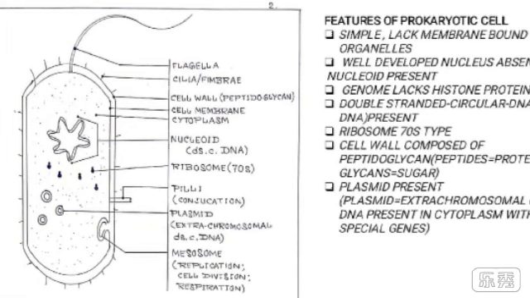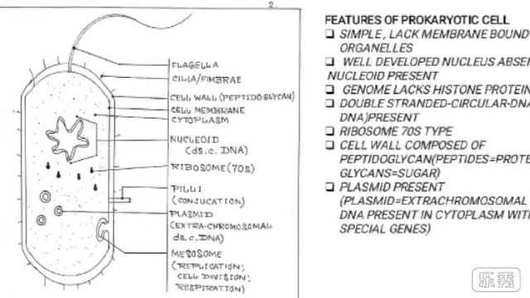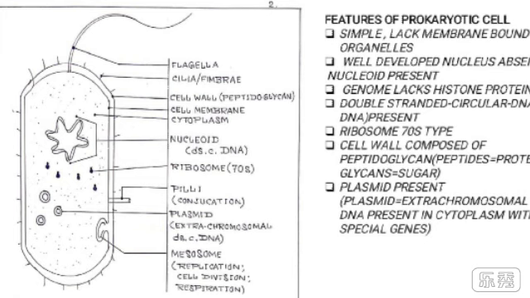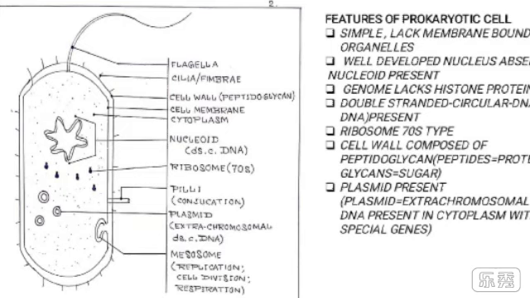The features clearly show that the cell is very simple, having a cell wall composed of peptidoglycans. Peptido means protein and glycans means sugar. So the cell wall is composed of a complex structure of protein and sugar.